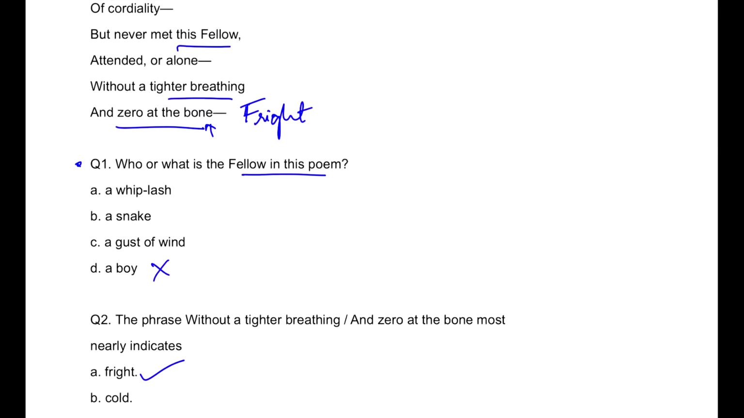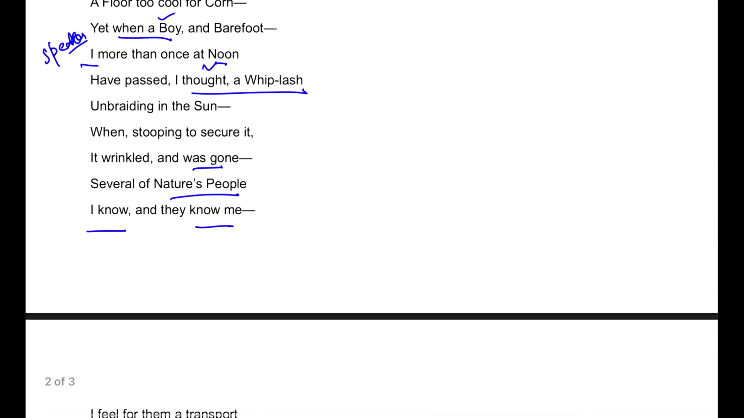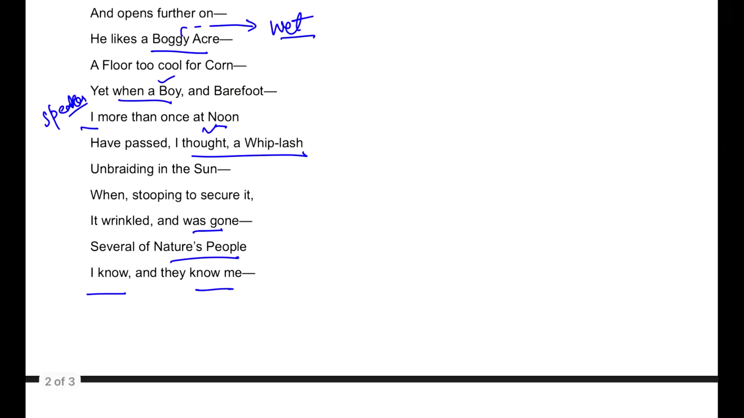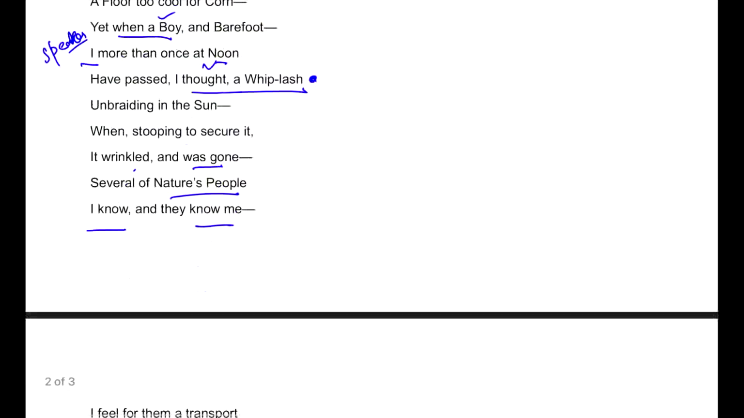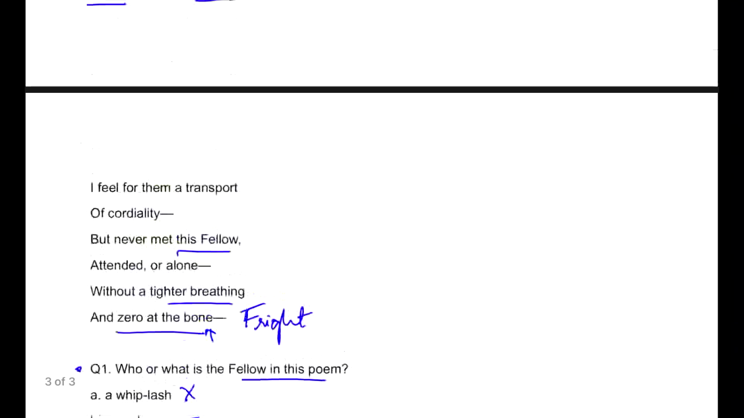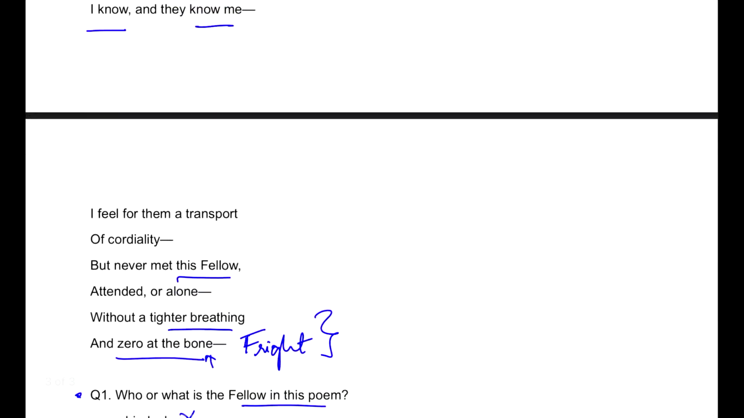I know the boy himself is not the fellow, because we are not frightened by any boy, neither a boy moving in the grass or a boy who likes to move in wet grass. And also I cannot say that if you go close to him you feel afraid, and the boy cannot feel like a whiplash. Of course whiplash is also out. Now I have two things to think of. Either it can be a gust of wind or it can be a snake. So what do you think gives us this frightening situation?